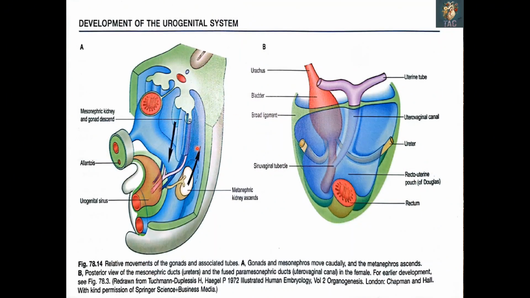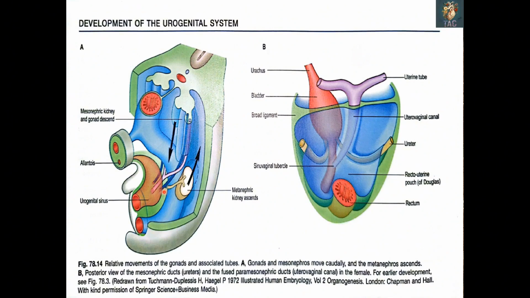In this slide you can also appreciate that this was the yolk sac, and here you can see the allantois, the GIT which is forming. Here you can see the urogenital sinus which is present, and in this area you can see the mesonephric duct and the paramesonephric duct in pink color. You can appreciate it over here.